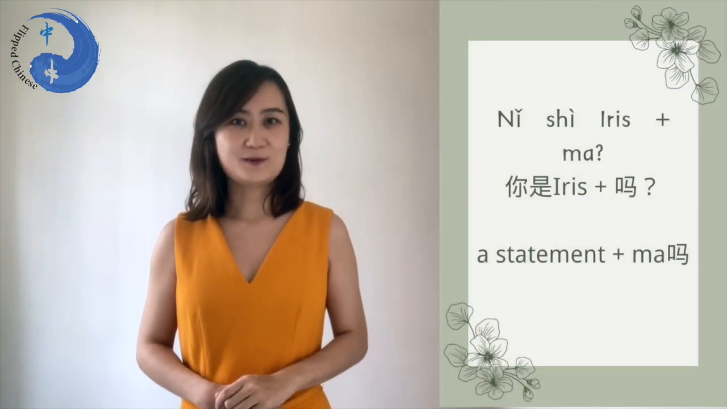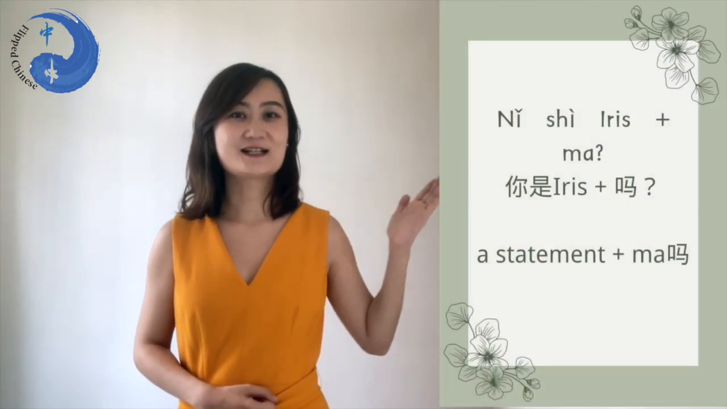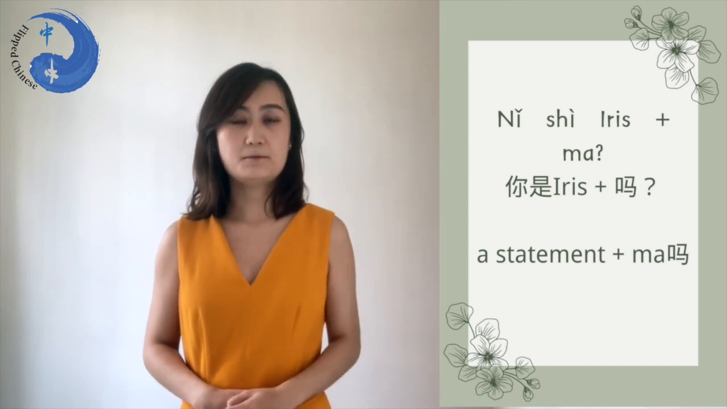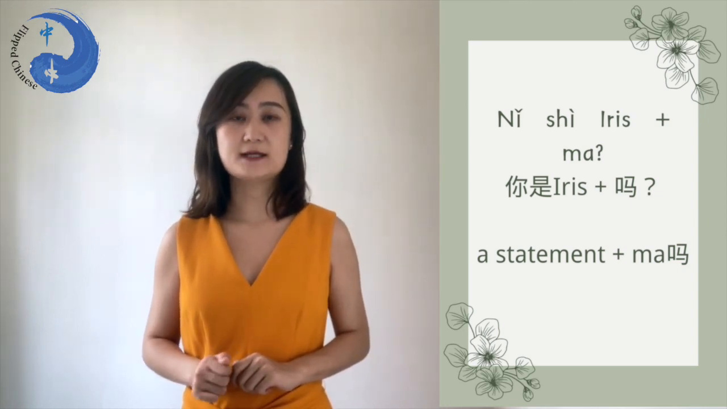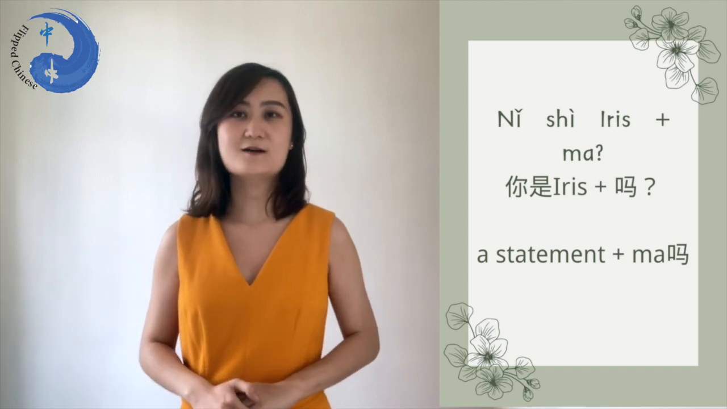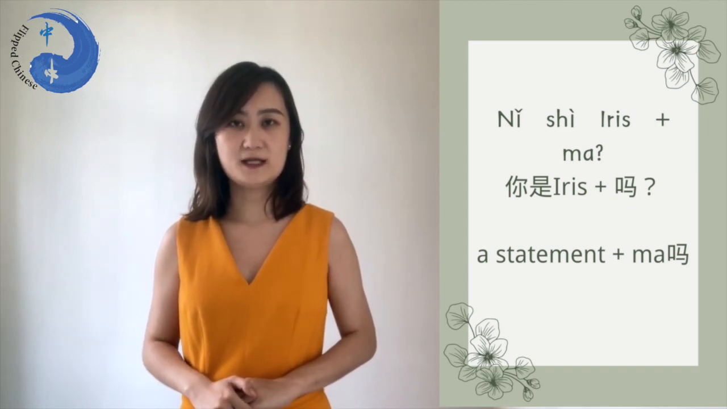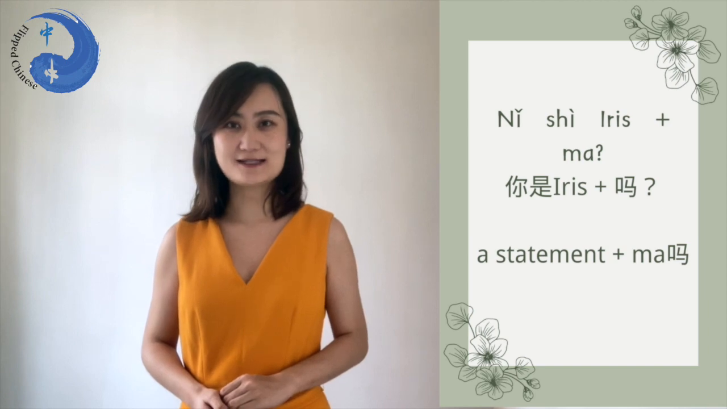Let's have a look. If I want to ask you, are you Iris? So the statement will be 你是 Iris, and then put 吗 at the end to make it a yes or no question. Yes or no question means it's a closed question. The meaning of the answer could only be yes or no. Okay, so the question will be 你是 Iris 吗?